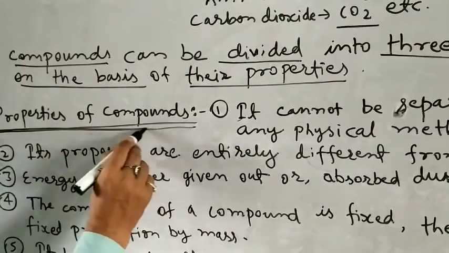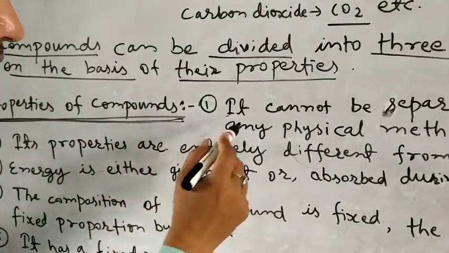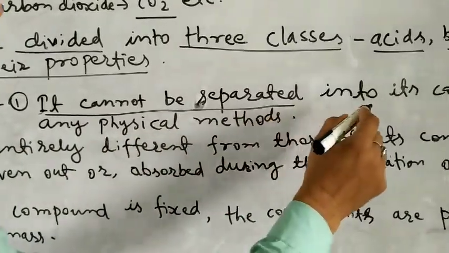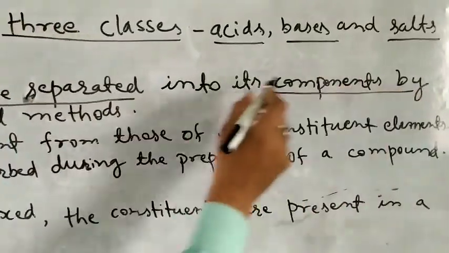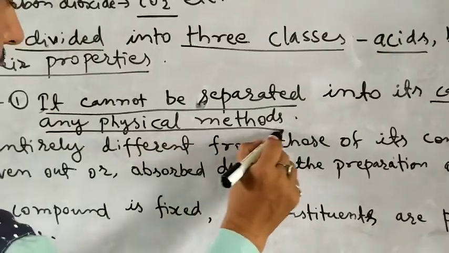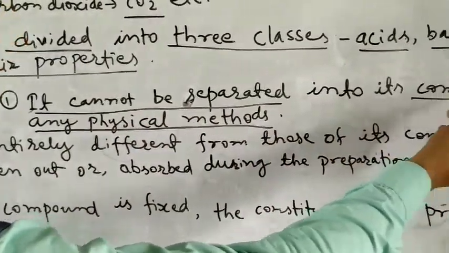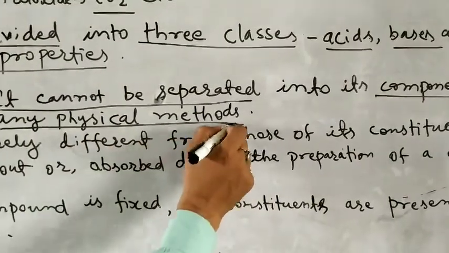What are the properties of compounds? First one is, compounds cannot be separated into their components by any physical methods.